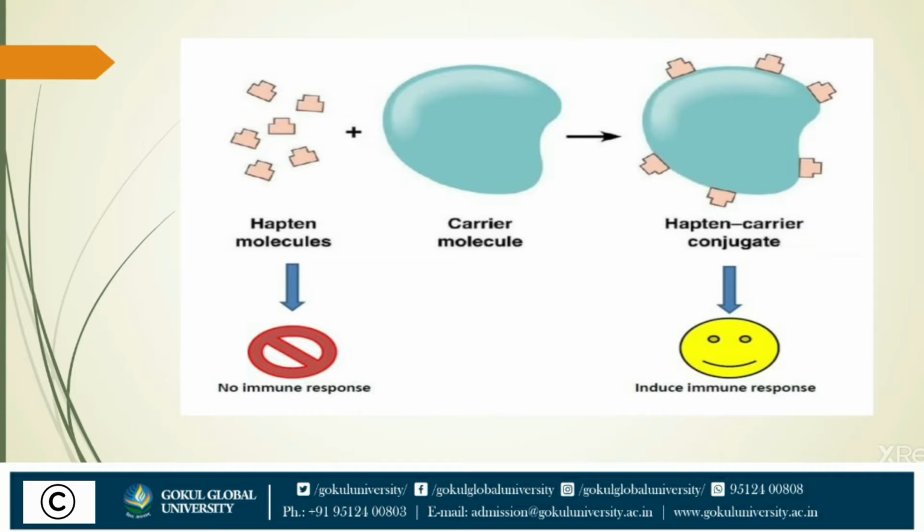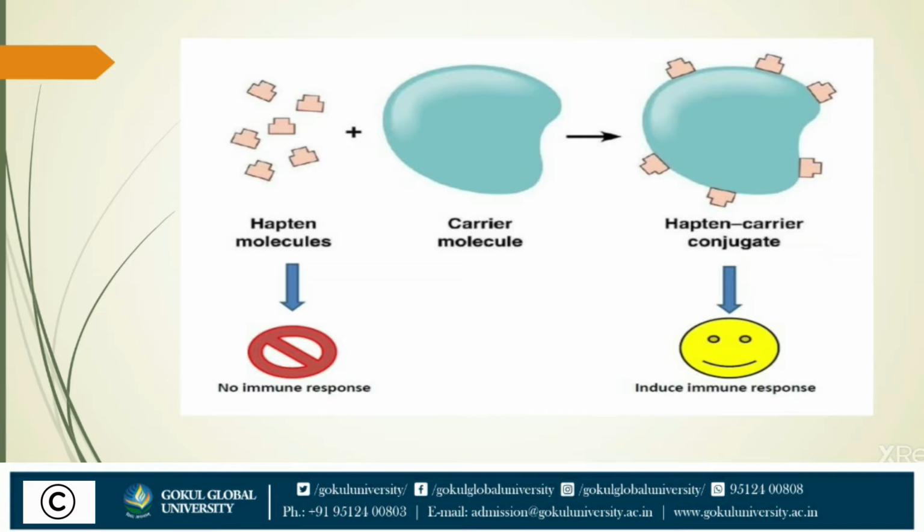We can see here the hapten molecule which is bound with the carrier molecule and makes a complete antigen when the immune system is induced. Haptens are generally low molecular weight lipids and carbohydrates while the carrier molecules are proteins.